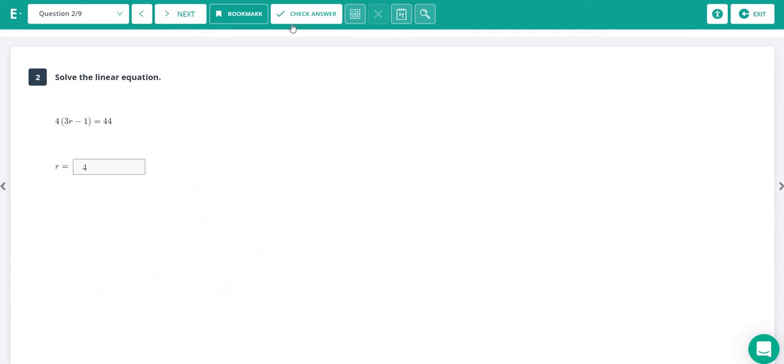And like I said before, on the final, you won't have the check answer button, but you can plug 4 in for r. So this is 3 times r minus 1. So if we do 3 times 4, which is 12, minus 1 is 11. And then 4 times 11 is 44.